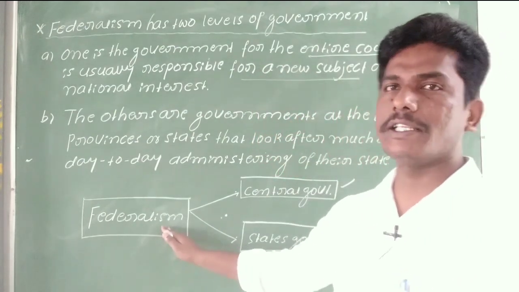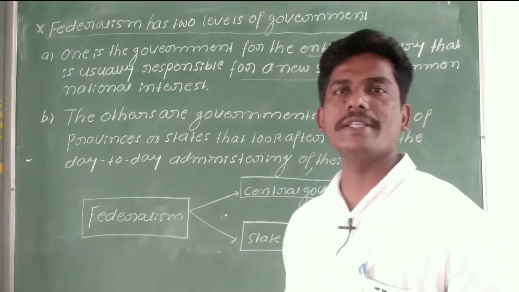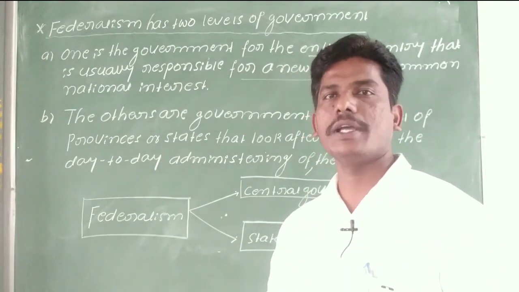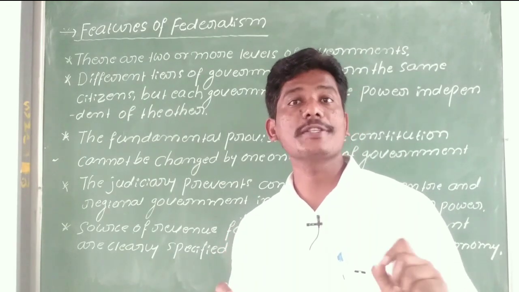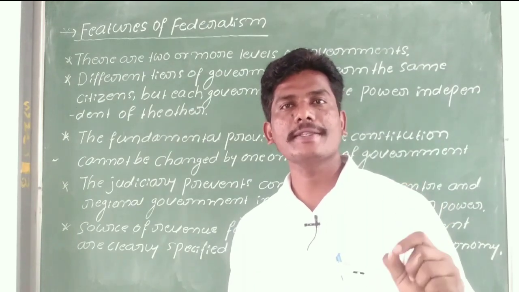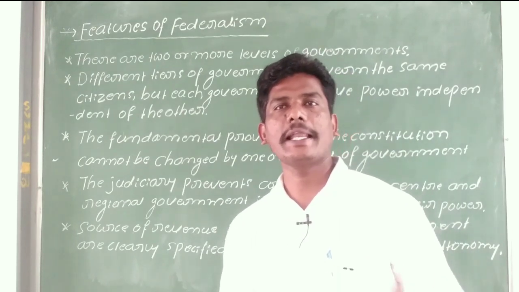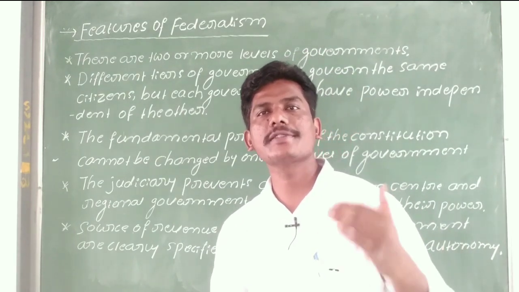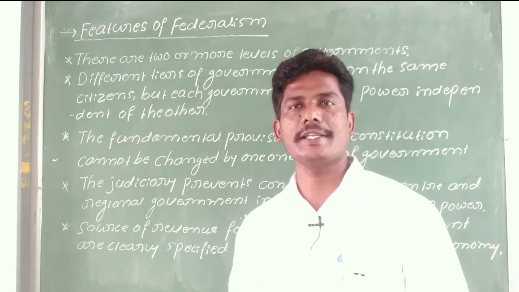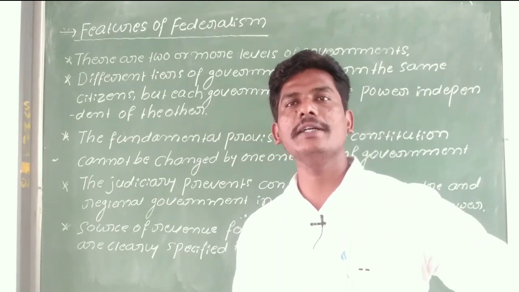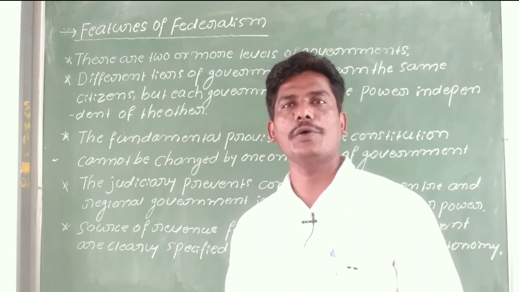So federalism has levels of government: central government and state government, and one more, the local government. We just discussed the definition of federalism. So what is federalism? Federalism is a system of government in which power is distributed between the different levels of government. Just recall the vertical division of power sharing: how power is distributed between different levels of government, for example central government, state and local government.